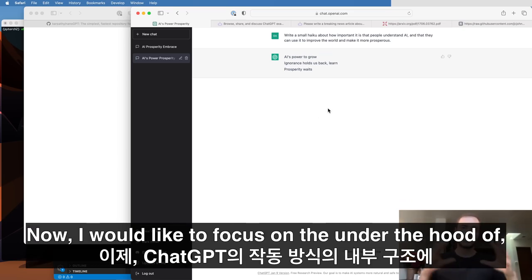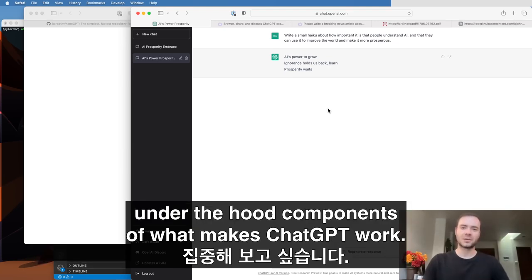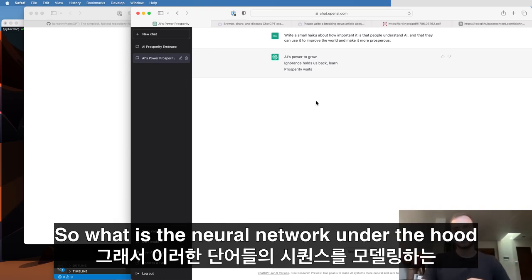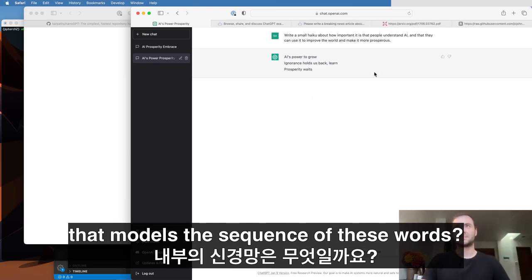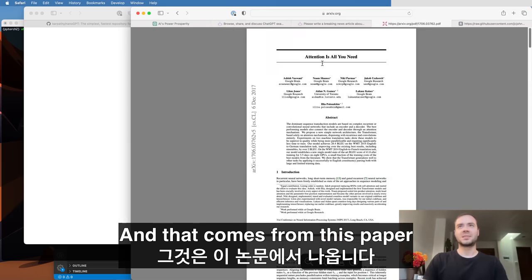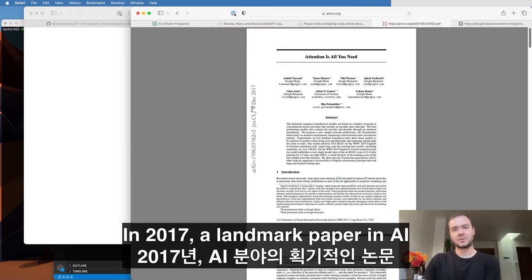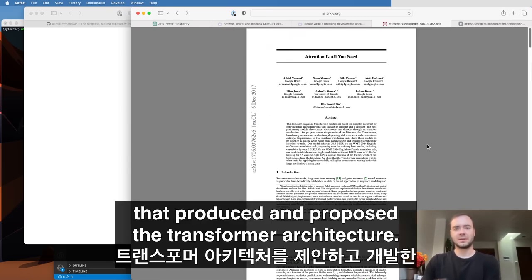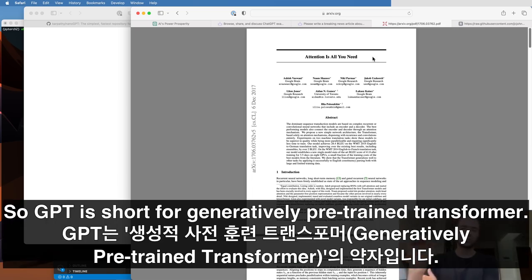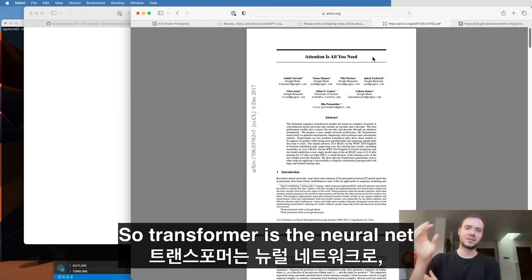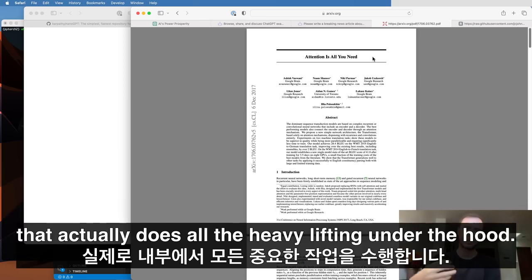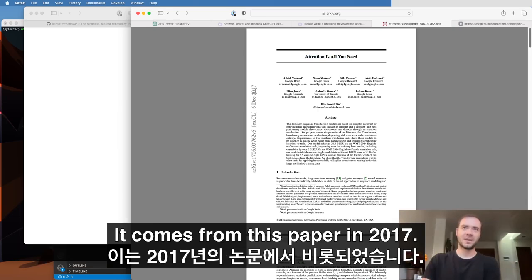Now, I would like to focus on the under-the-hood components of what makes ChatGPT work. What is the neural network under the hood that models the sequence of these words? That comes from a paper called Attention Is All You Need, a landmark paper in AI from 2017 that proposed the transformer architecture. GPT is short for Generatively Pretrained Transformer. The transformer is the neural net that does all the heavy lifting under the hood.